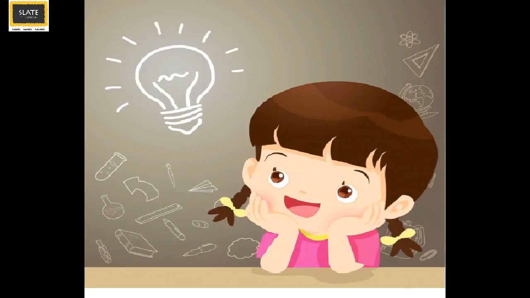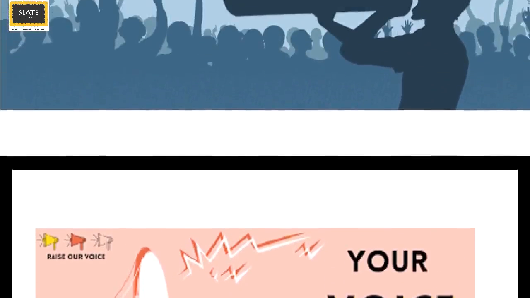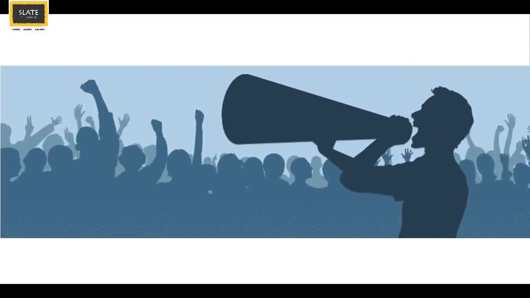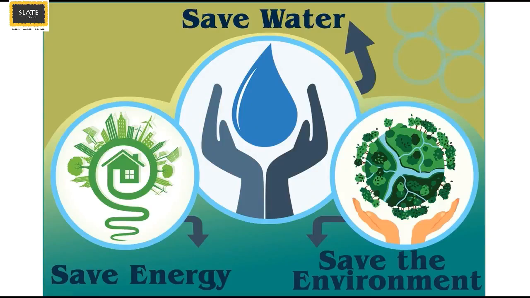Will you ignore it? Or will you inform the authorities about it? Good. Slaters, we should always raise our voice if we see someone polluting our natural resources. One voice can become the voice of many when it comes to conserving our natural wealth.